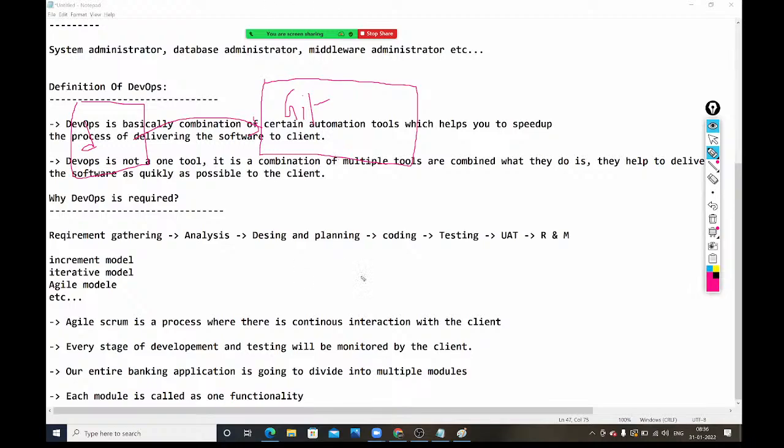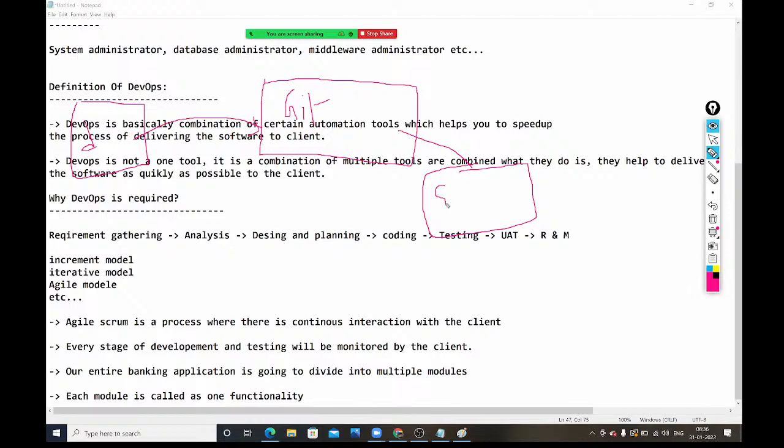But here, after uploading the code into Git, one team comes into the picture. What will that team do? That team will take the code from this Git repository and run the build. Once the build is successful, one artifact will be created.